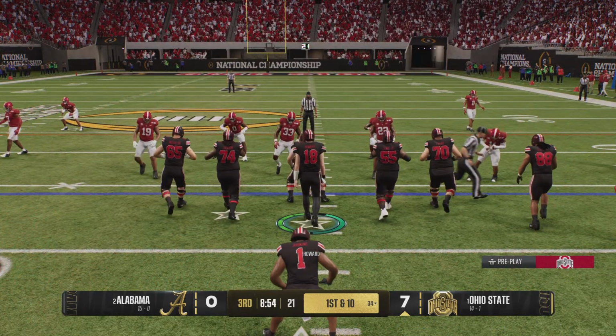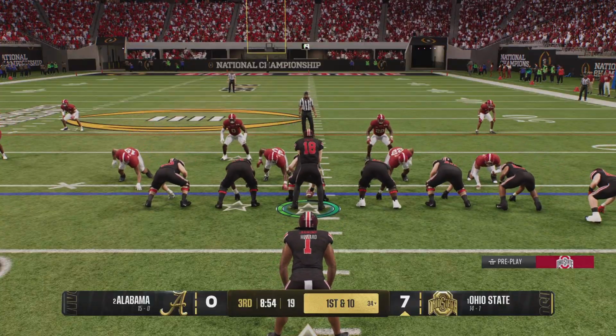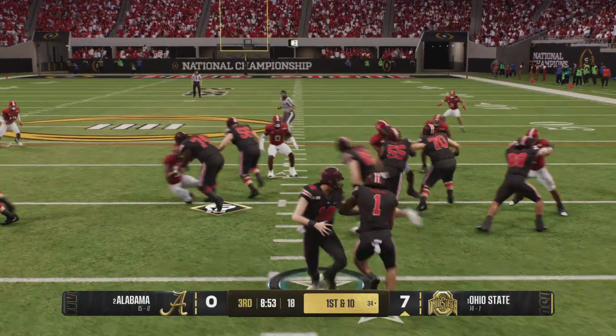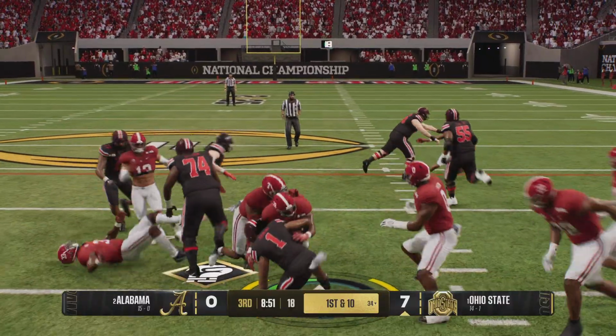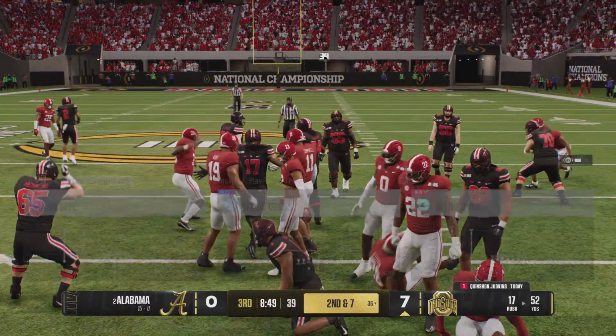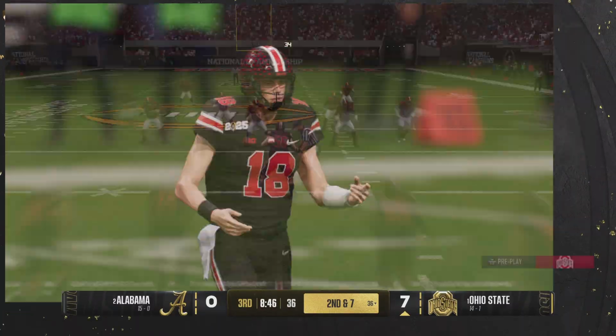Here comes the powerful Buckeye offense back onto the field. The last possession was a passing game clinic. They moved it right down for a touchdown. Can they keep it going? Hat on a hat up front. Good job opening up the holes.